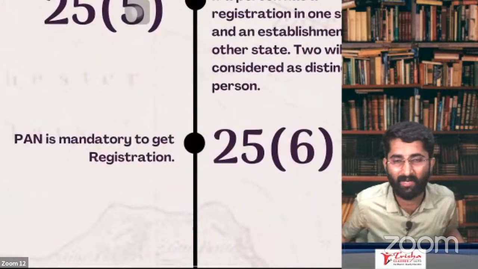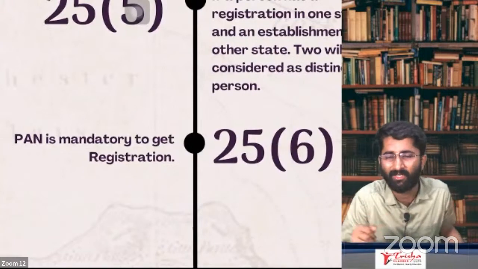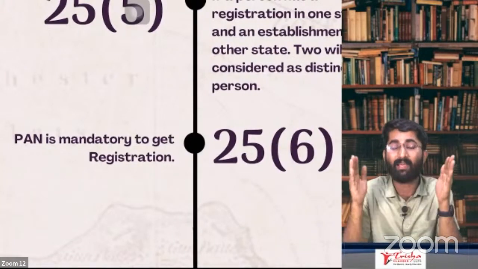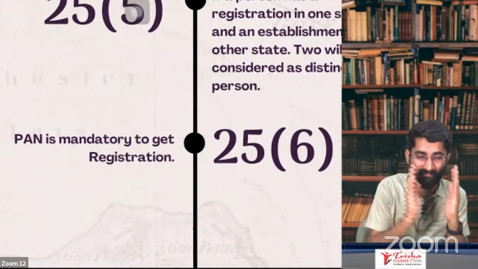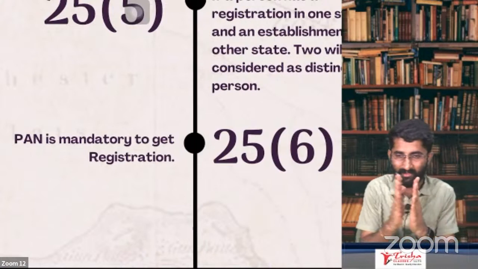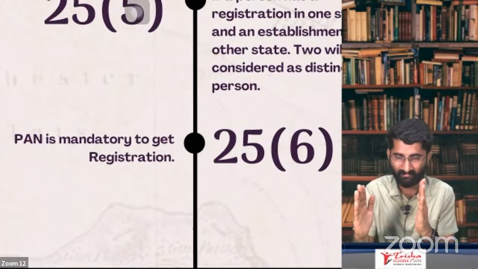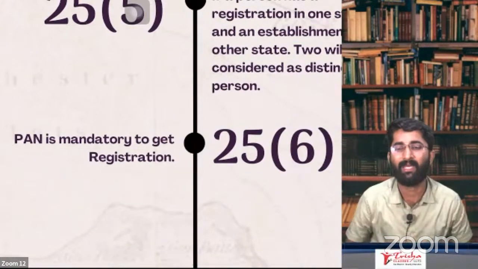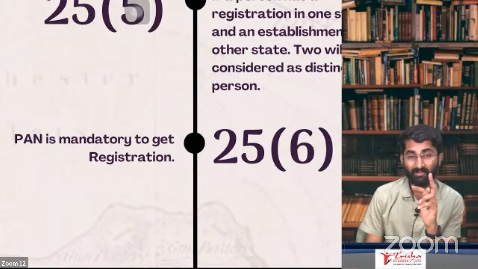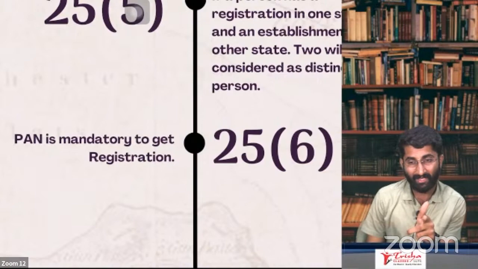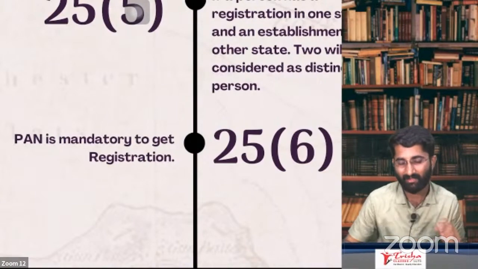Next one, section 25, subsection 6: PAN is mandatory. Why is PAN required, sir? We discussed already. One GST number has 15 characters. The first 2 characters are the state code. After that, there are 10 characters. What are those 10? That is the PAN. So without PAN, you cannot take the registration.